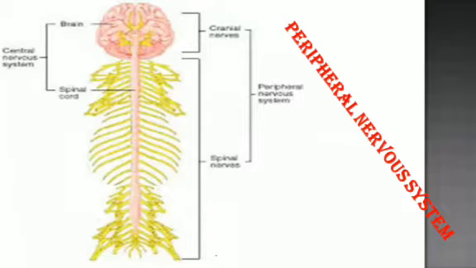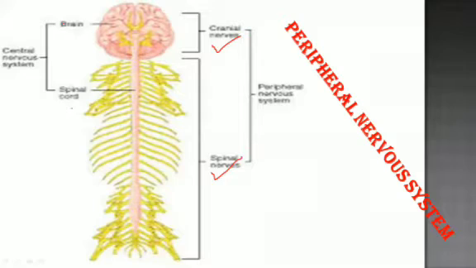So we will see here peripheral nervous system. And peripheral nervous system is composed of cranial nerves as well as spinal nerves. Cranial are the nerves which are present in the brain or cranium.